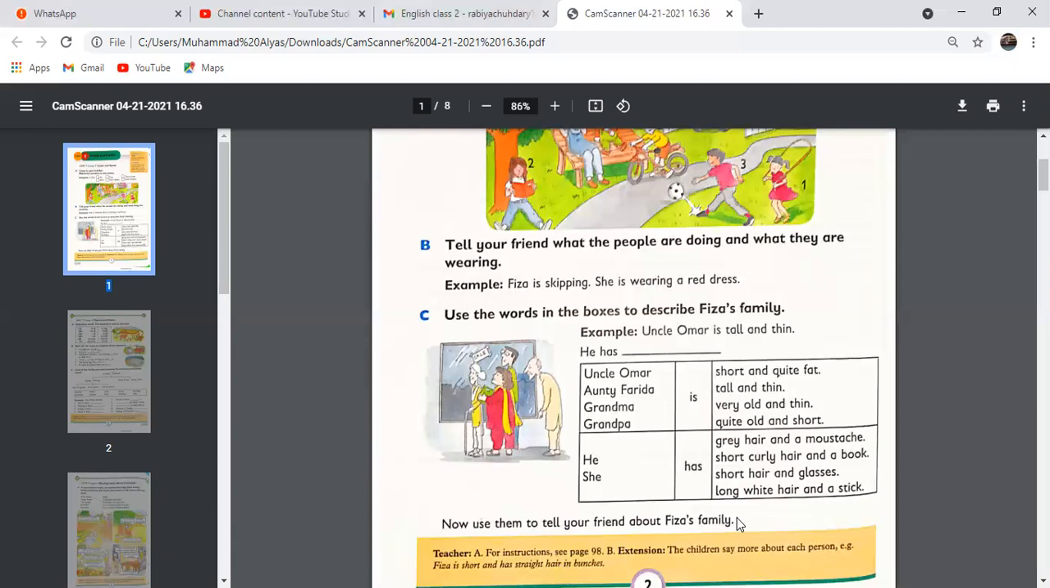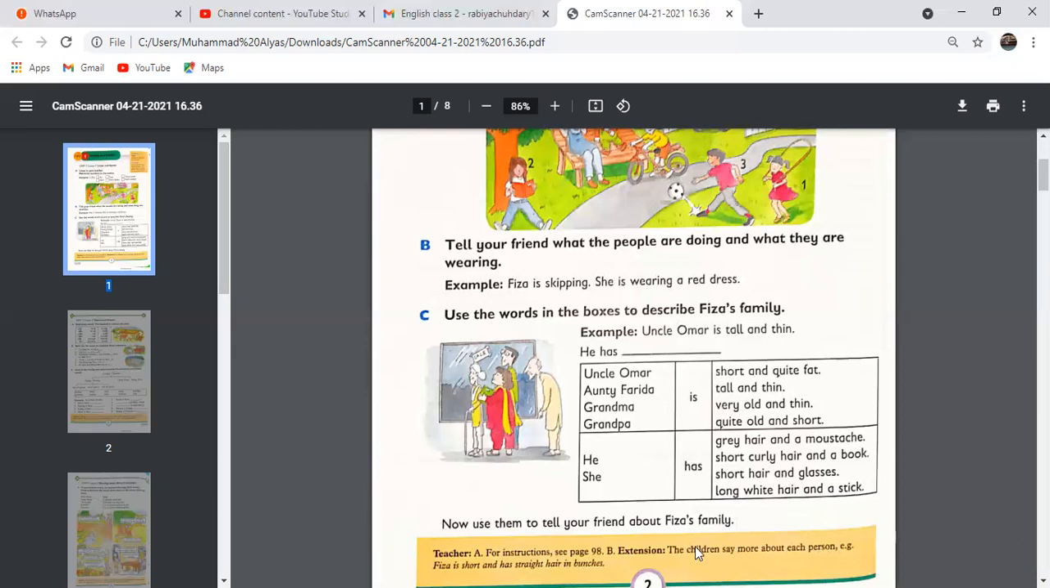Now you can use these sentences to discuss with your family members. Tell them that I have read about Auntie Farida. She is quite short and quite fat, and she has short curly hair and she is holding a book. She has a book in her hand. Okay, so this is the oral activity. Now you can say these sentences after matching them with the color pencils.